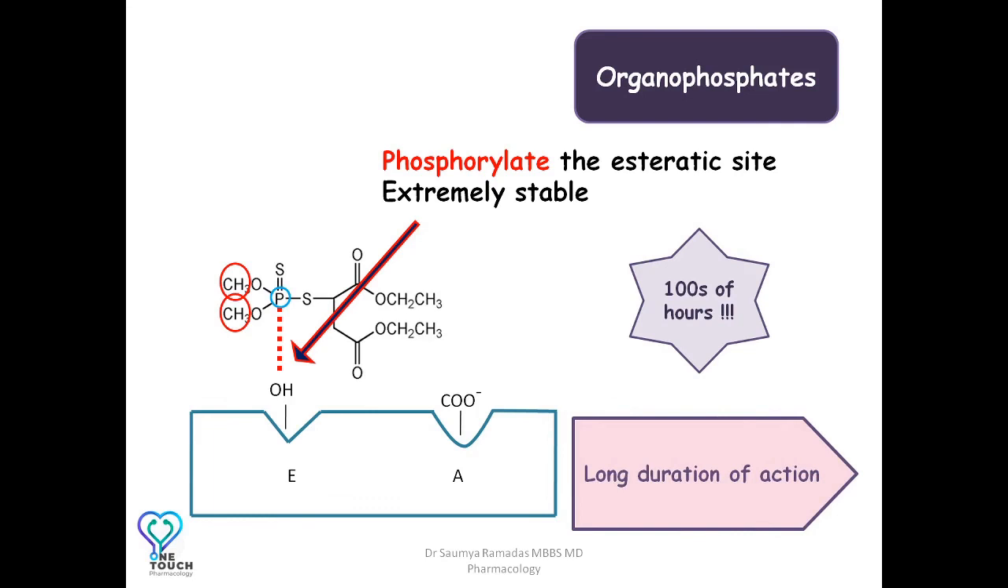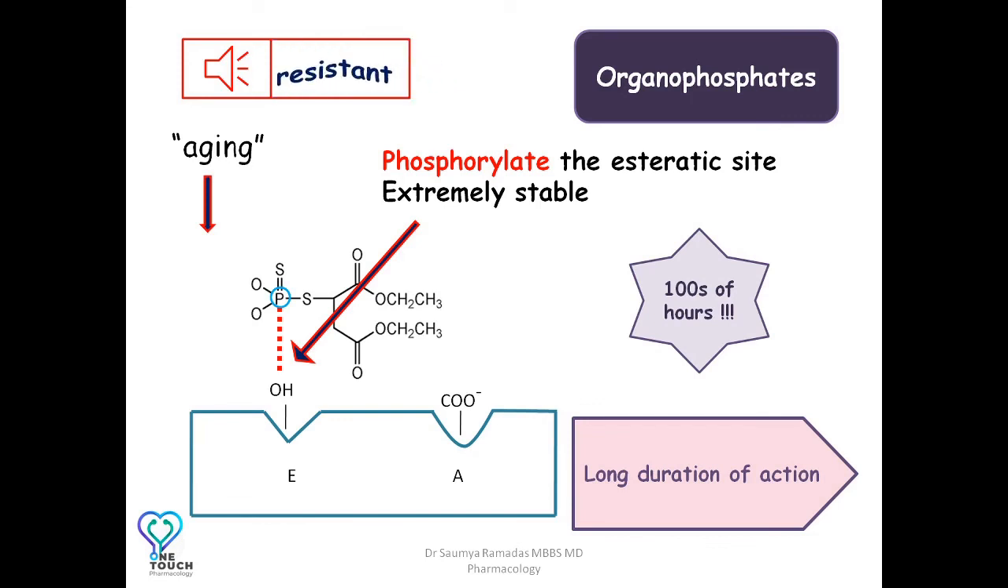You can note some alkyl groups over here. The phosphorylated enzyme might lose these alkyl groups with time. This is called aging. Aging makes the phosphorylated enzyme totally resistant to hydrolysis.